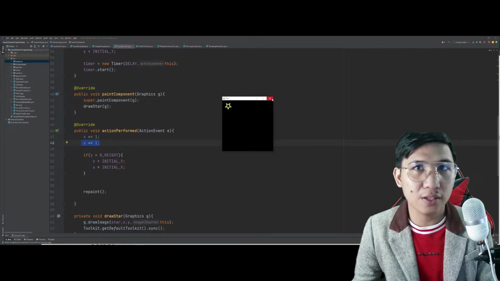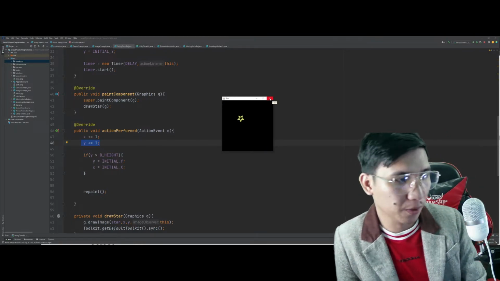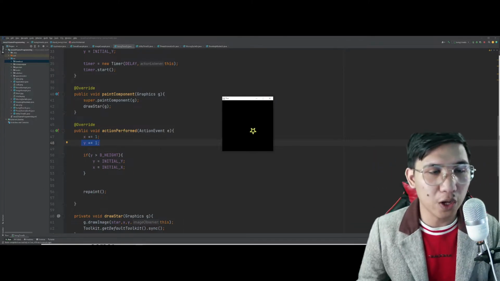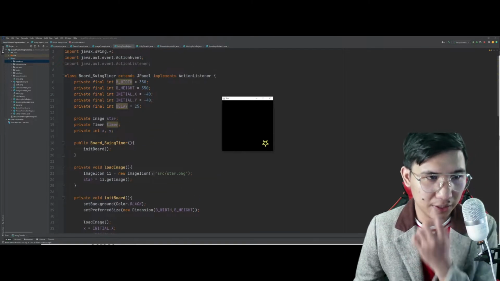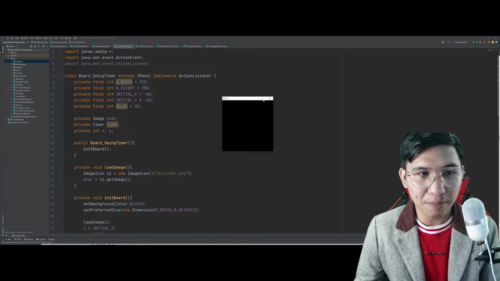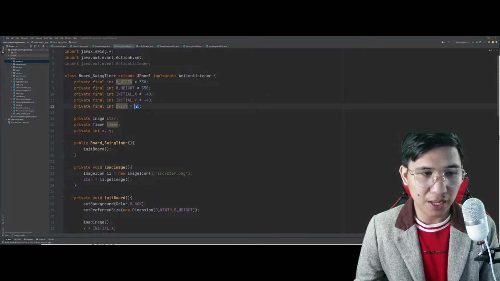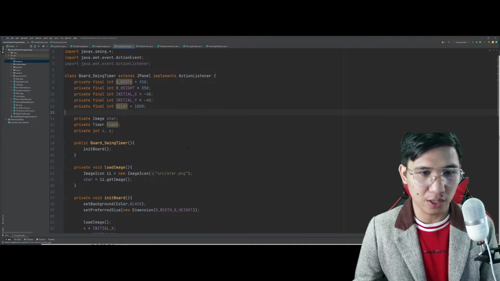So, you can just simply try to play around with this one. And that's using what we call the timer. Ang timer natin is 25 milliseconds. Try natin siyang palakihin into 1,000. Let's see what will happen.